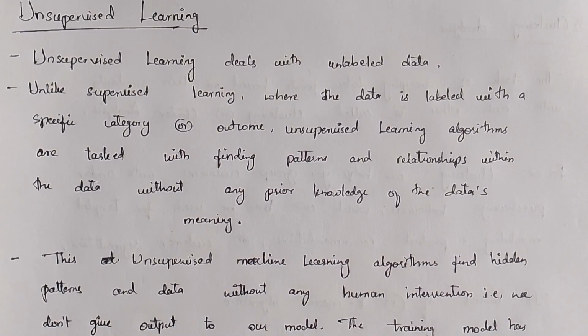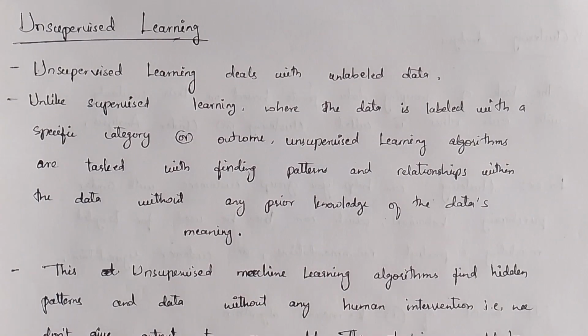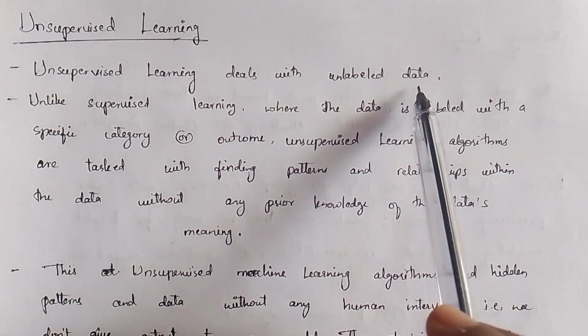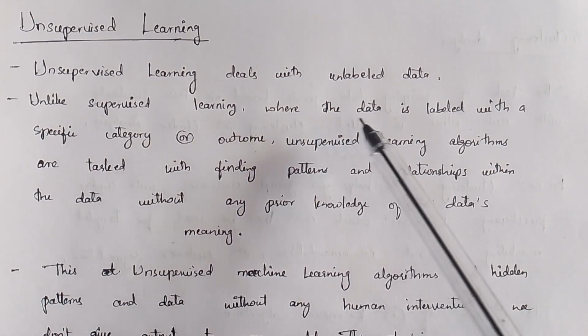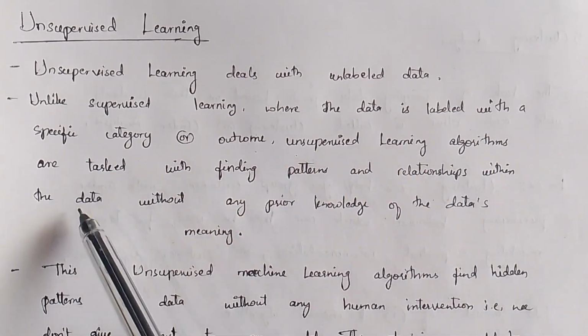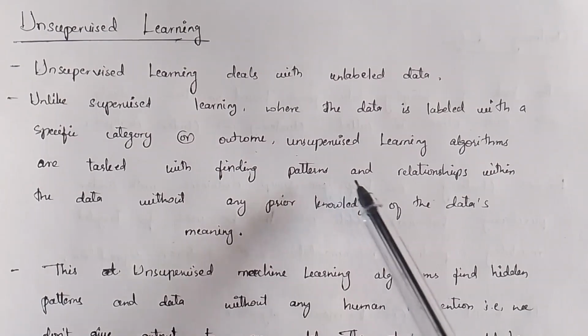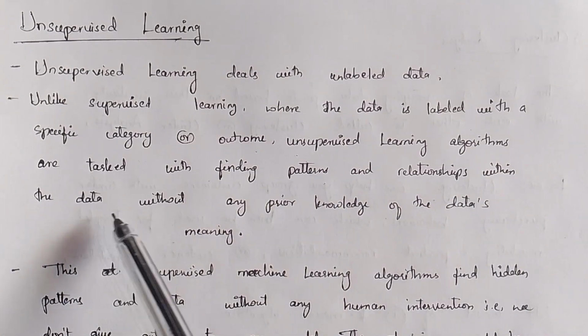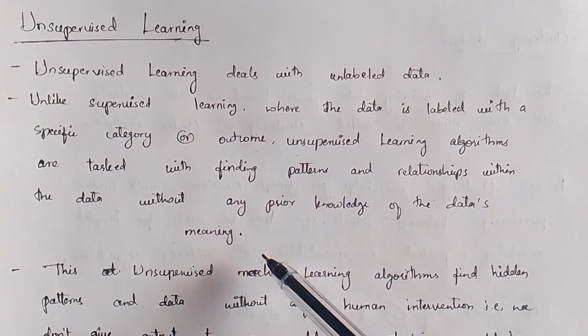Today in this session I'm going to continue the types of machine learning. We have discussed supervised learning, that is our first type of machine learning. Now I'm going to discuss the next type, that is unsupervised learning. As supervised learning deals with labeled data, whereas unsupervised learning deals with unlabeled data. Unlike supervised learning, where the data is labeled with a specific category or outcome, unsupervised learning algorithms are tasked with finding patterns and relationships within the data without any prior knowledge of the data's meaning.